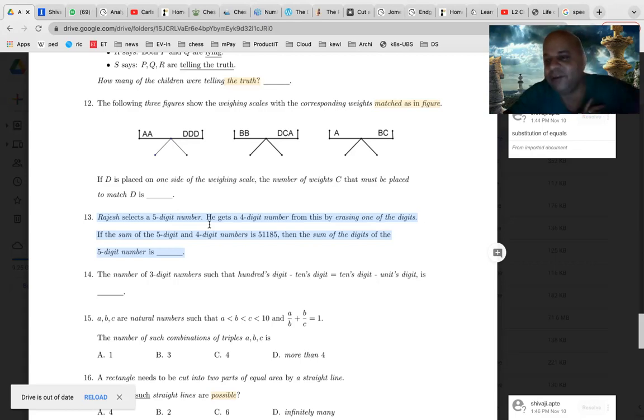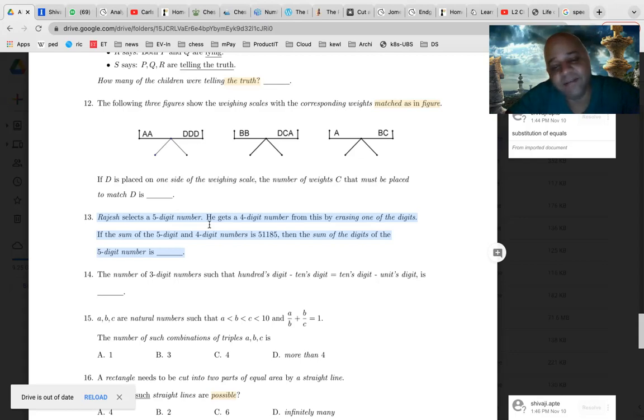Very, very crucial. Actually, this has got a very big clue in it. And now you are asked the sum of the digits of the original 5-digit number. Once we find the number, then we can find out the sum of the digits. They are effectively the same. But the 5-digit number plus the 4-digit number together is 51185. Does this give you a clue? Look at the last digit. It's 5. Last digit is 5 of the sum. Does this give you a clue?